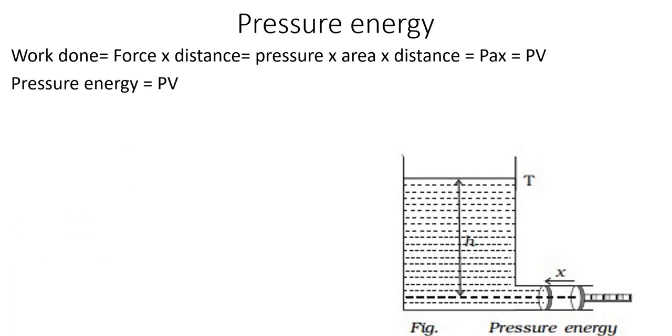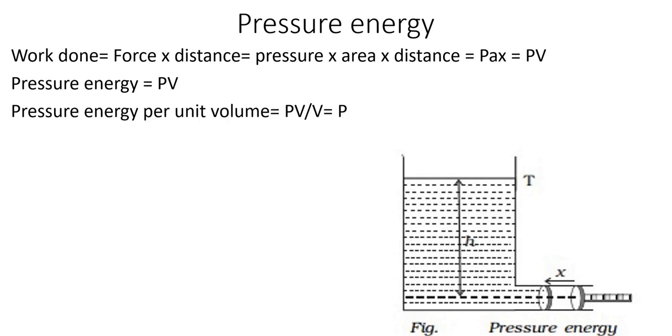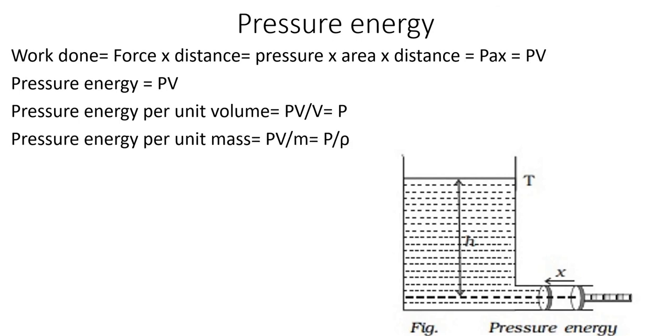So we can write pressure energy. This work done will be stored as energy, and that energy is known as pressure energy. So pressure energy can be written as P into V. Same way as previously discussed, we can define pressure energy per unit volume as PV by V, that is equal to P. Similarly, pressure energy per unit mass can be written as PV by m, and V can be taken to the denominator. So m by V will be there. m by V can be written as density. So pressure energy per unit mass can be written as P by rho.